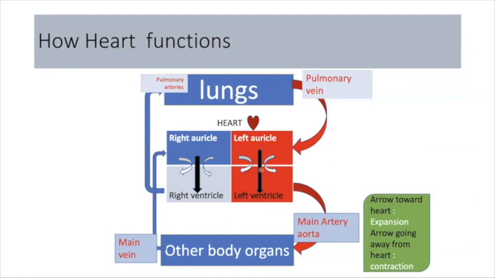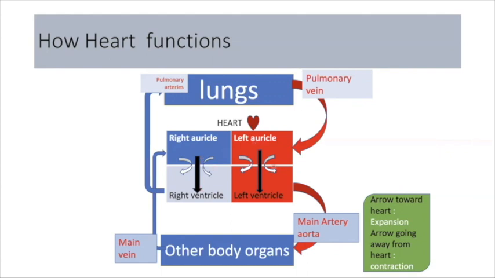So at this time, the heart is filling up with blood. Blue blood is coming from the right side, and the left ventricle is also filled with red blood. So the heart is getting expanded, the heart is at rest. This is the first cycle, when the heart is getting blood from the other organs as well as from the lungs. In the second cycle, what happens?